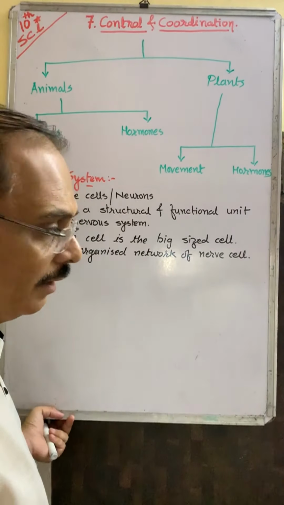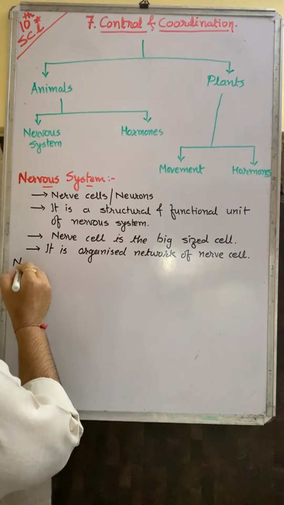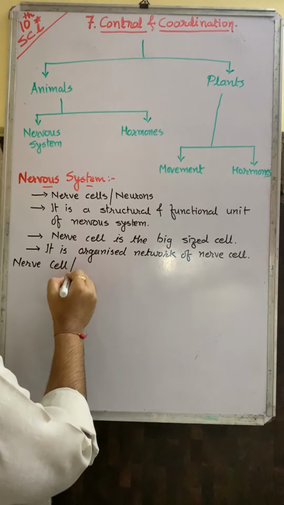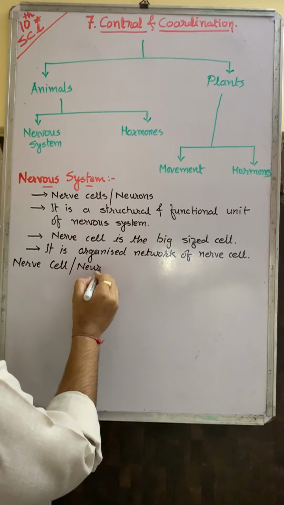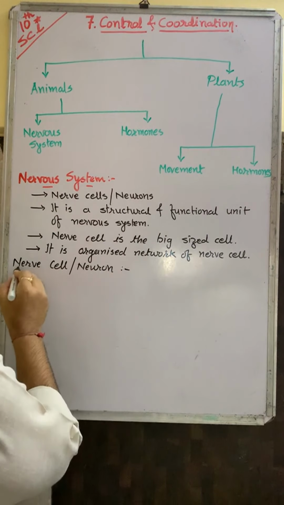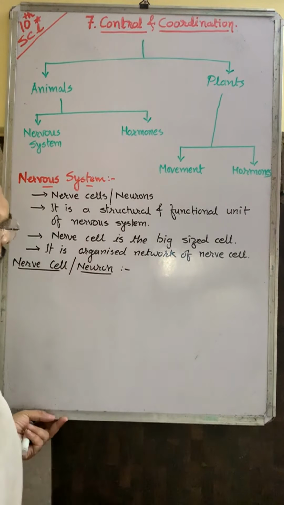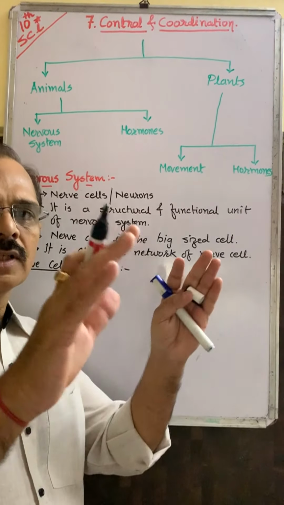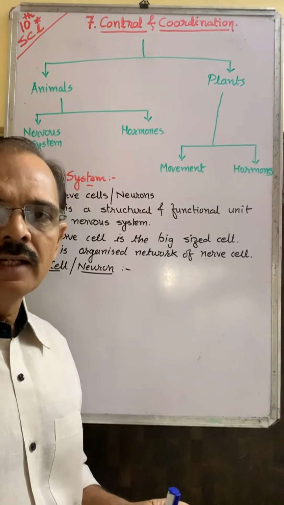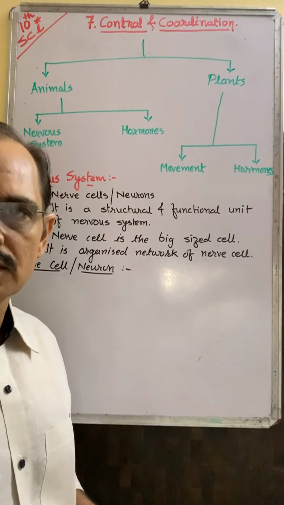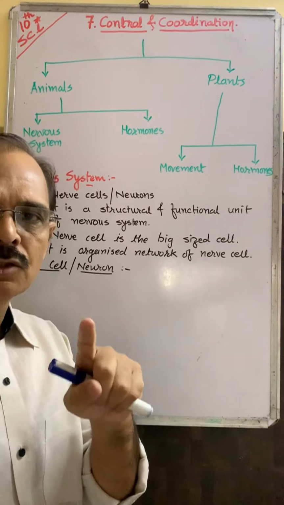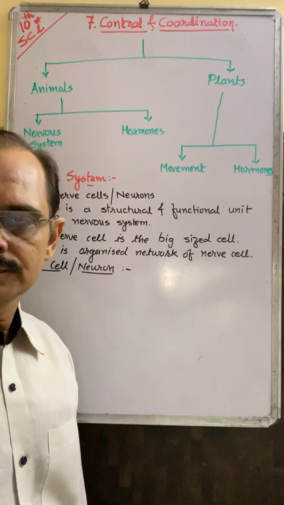What is a nerve cell? Or called a neuron. We say it is the longest, big size cell. The center of the total network in our body is the brain and spinal cord, meaning the brain and spinal cord both have control on this nervous system.